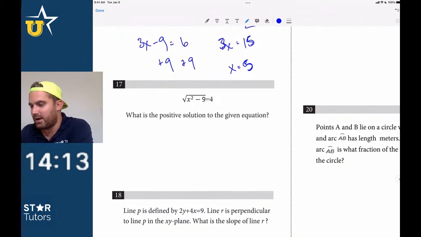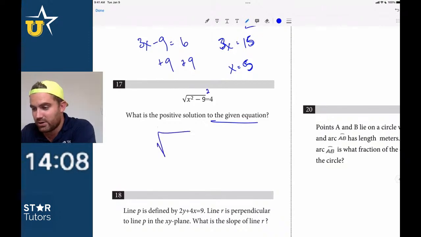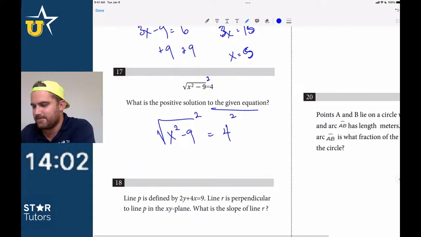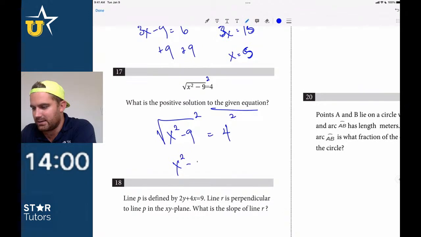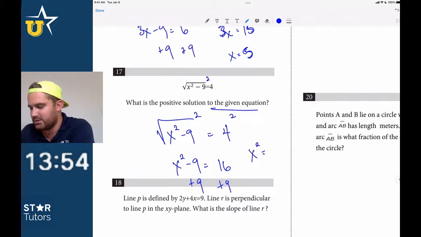Okay, what is the positive solution to the given equation? Great. Another one that's really straightforward, right? We're going to say square root of x squared minus 9 is equal to 4. We're going to square both sides. Okay, so we get x squared minus 9 is equal to 16. We're going to add 9 on both sides. x squared is equal to 25. So x, the positive solution, is just 5.